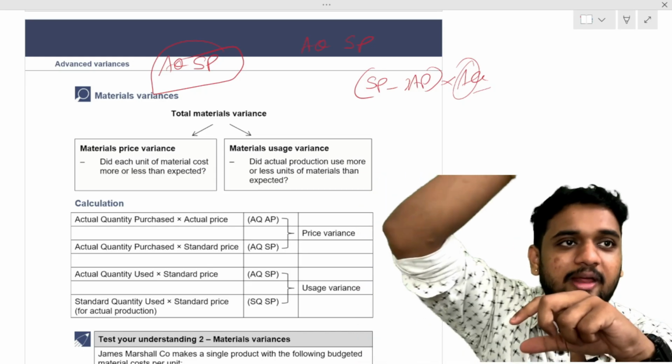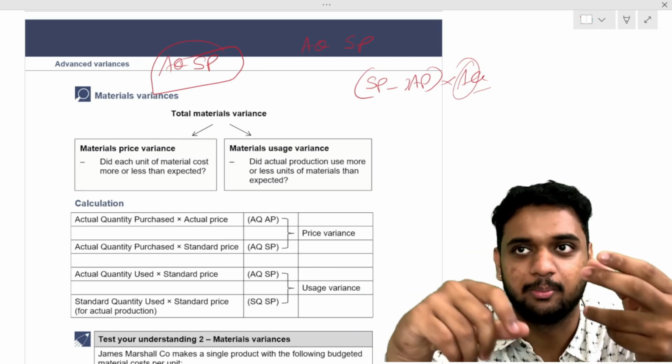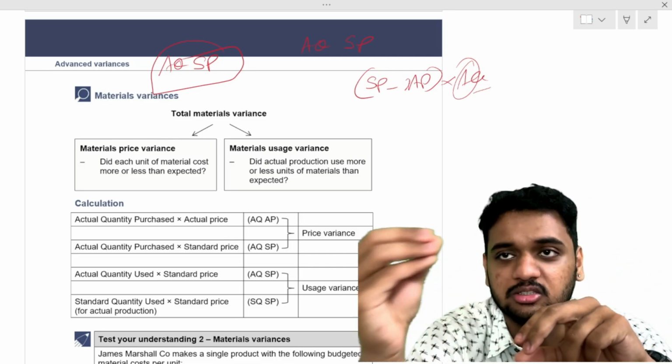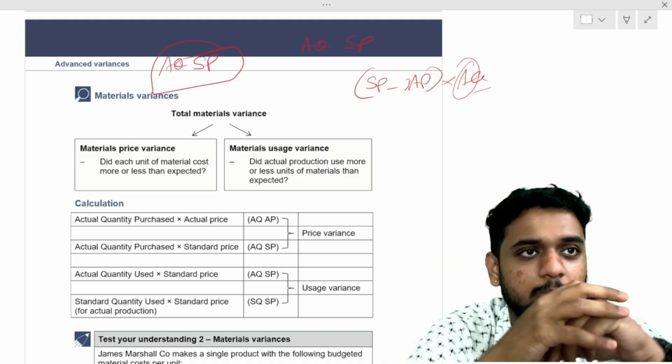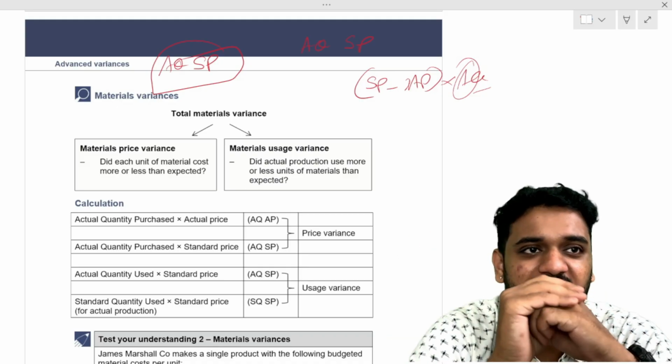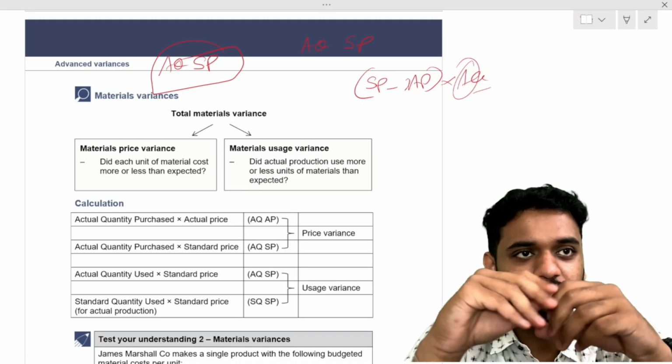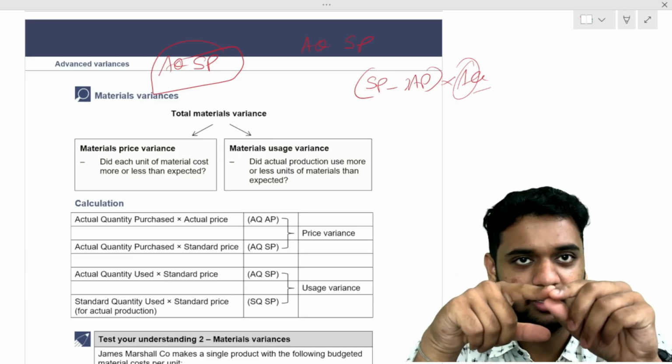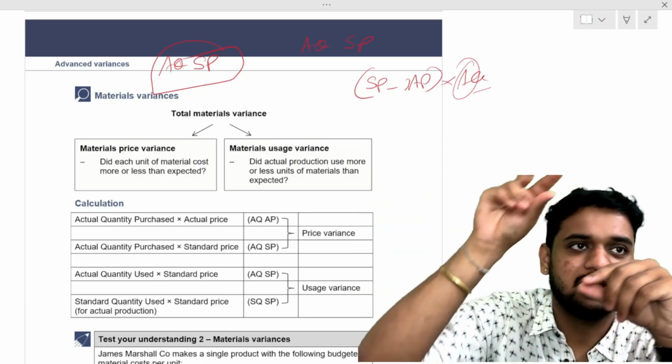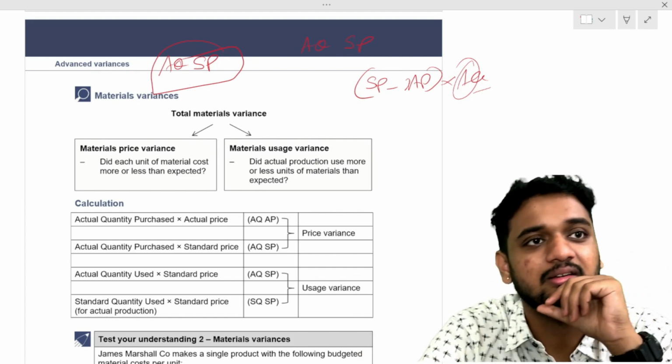What is the standard price of the paneer, I have to see. 1 kilo extra paneer I used. Suppose the standard price of the paneer is 100 rupees. So what is my total extra wastage? 1 kilo I wasted into standard price 100 rupees per kilo. So my wastage is 100.